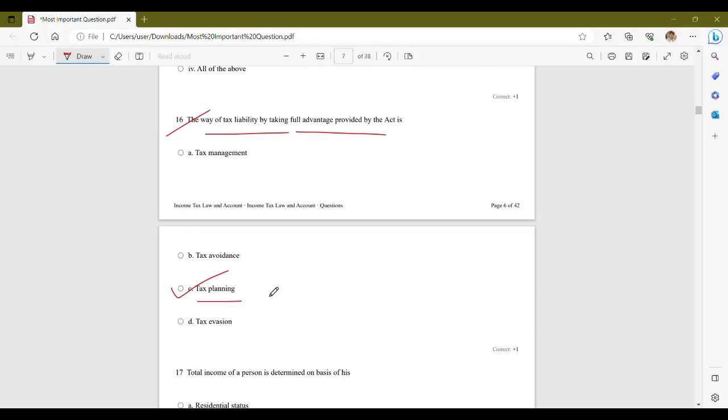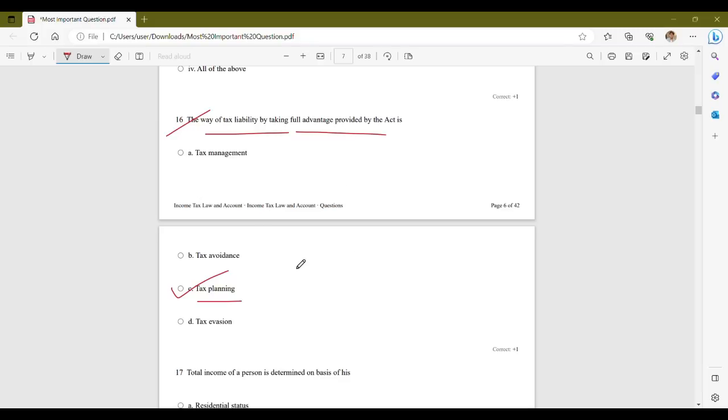Now, tax planning क्या होता है? Tax planning refers to the legitimate and lawful process of organizing one's financial affairs in a way that minimize tax liability within the framework provided by the tax laws. It involves utilizing various provisions, exemptions and deductions or incentives provided by the tax laws to optimize tax benefit and reduce the overall tax burden.